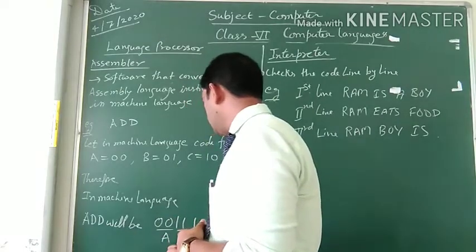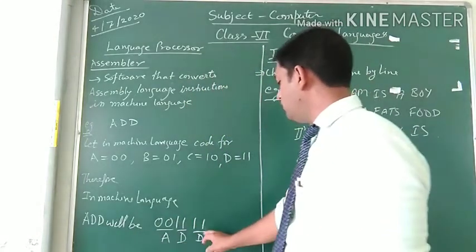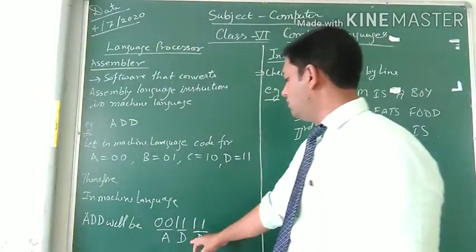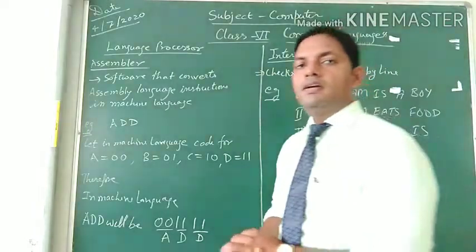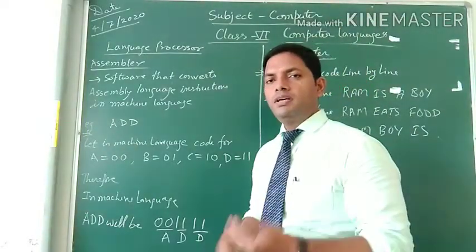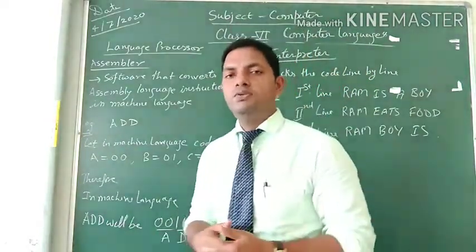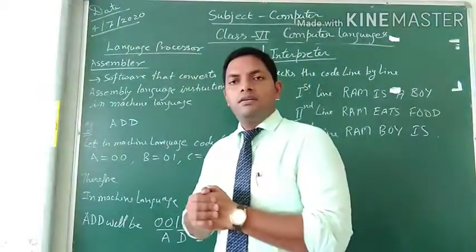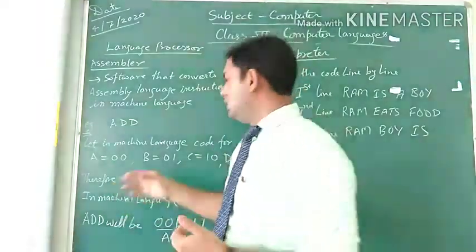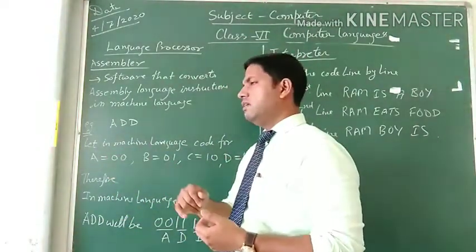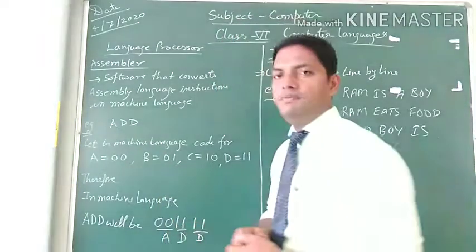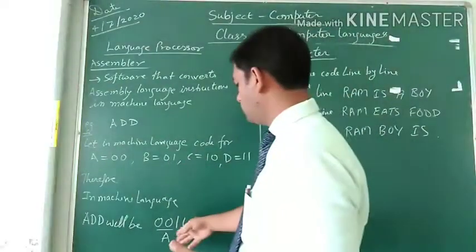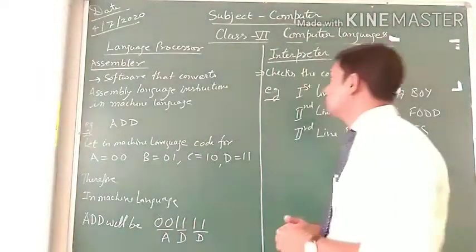Here 00 is A, 11 is D, 11 is D. A 00, D 11, D 11. This is how a computer converts an assembly language into machine language. A code is defined for each and every capital alphabet or small alphabet or a given symbol which is taken in the machine language.